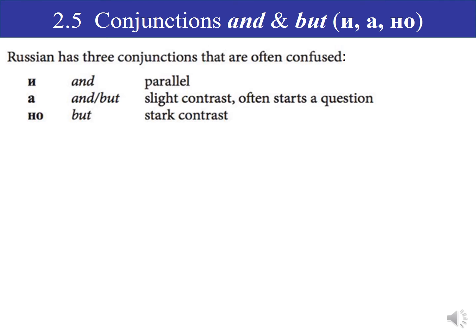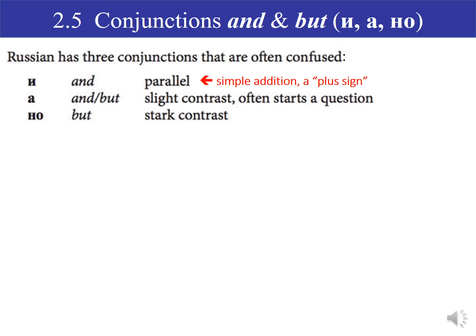Finally, as long as we're here, let's just look at this particle а and its relationship to the other two particles that can be used to join two halves of a sentence together. И is a simple and. It's like a plus sign.